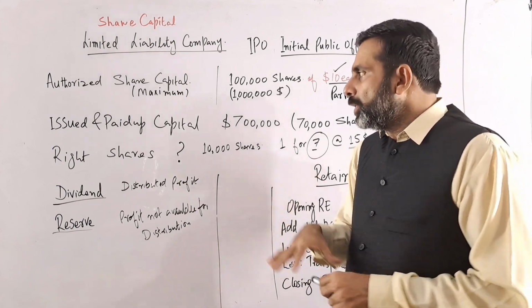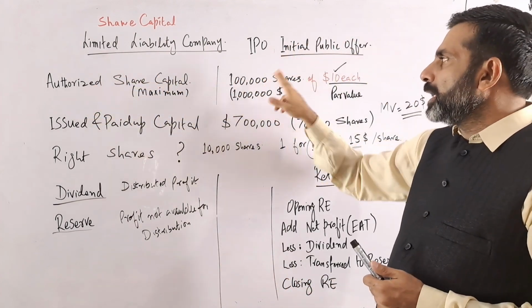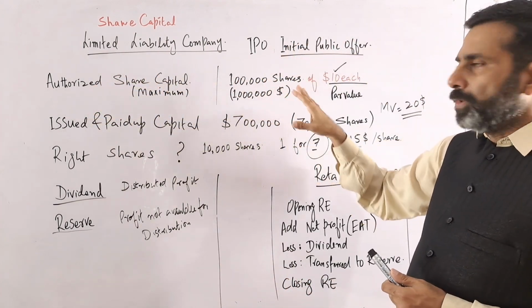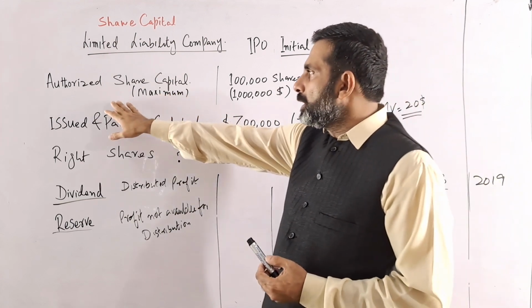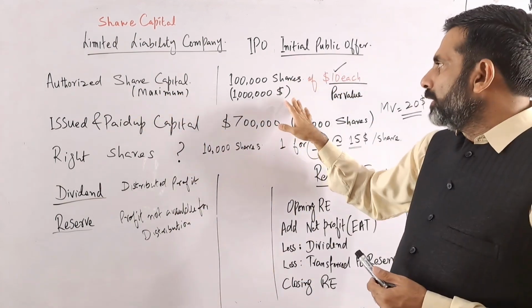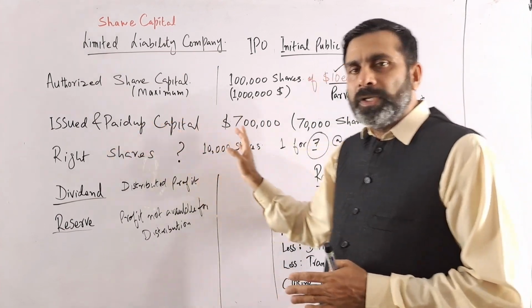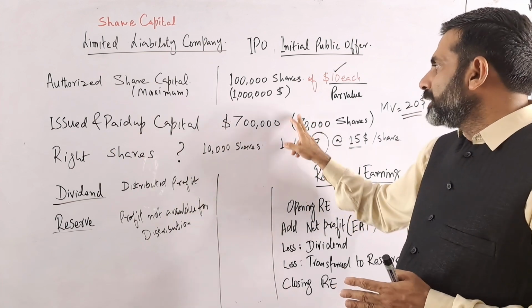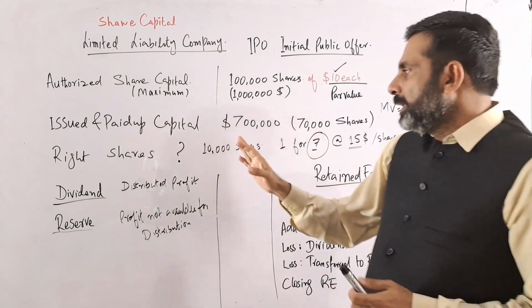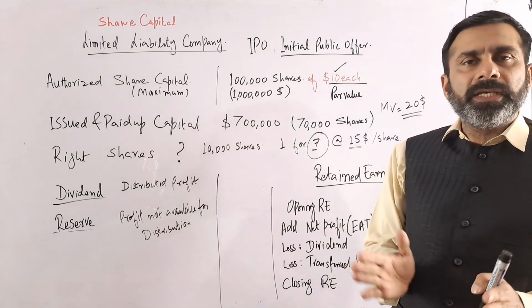But until now, we have discussed how much is the share capital of the company. They have a maximum of 100,000 shares, authorized share capital, and in total that is 1 million. So the issued capital is only 700,000. So 70,000 shares are issued, and then they have given the right share, but we just ignore whether new shares are issued or not.